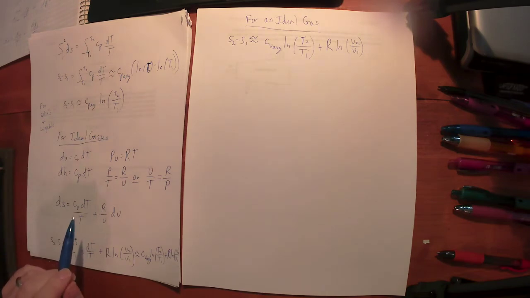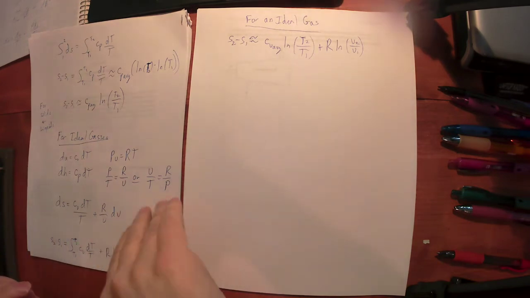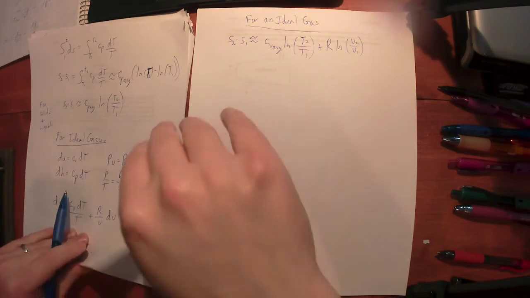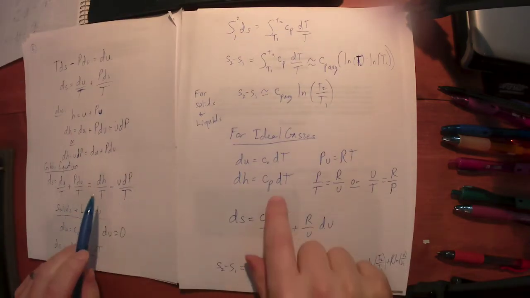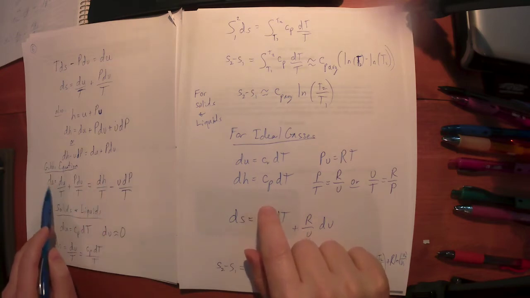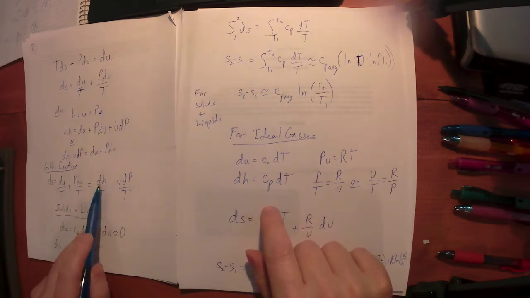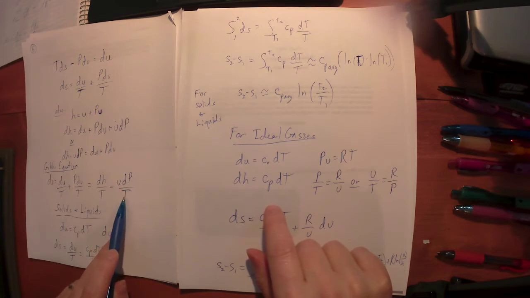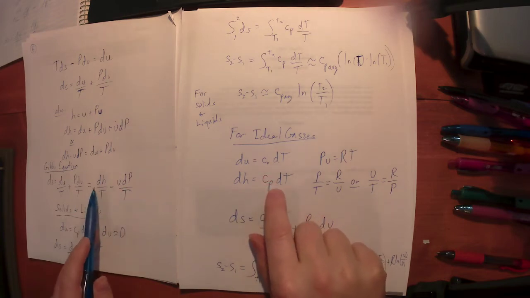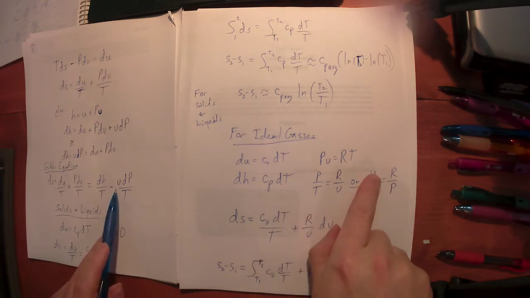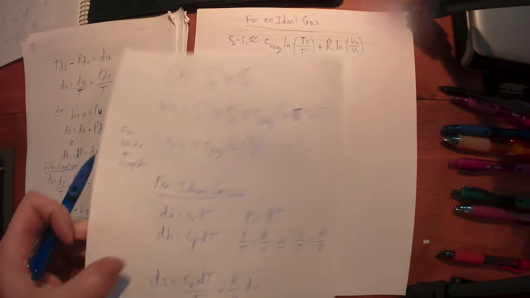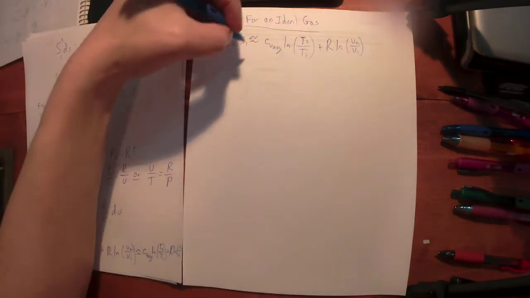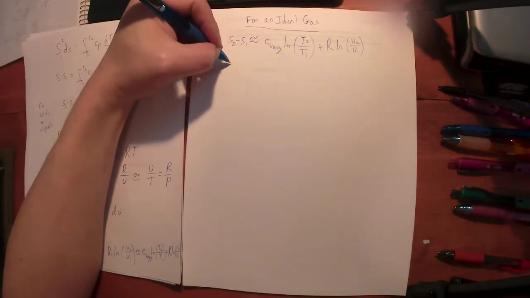Now, I'm not going to derive the other version. I think you can probably see it though, right? Back over here, this is Gibbs' equation. Delta S or ds is equal to dH over T minus V dP over T. And if I substitute in dH here, C sub P dT, and I substitute in here V over T for R over P, we get almost a mirror image, a very similar expression.